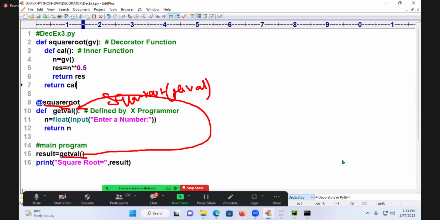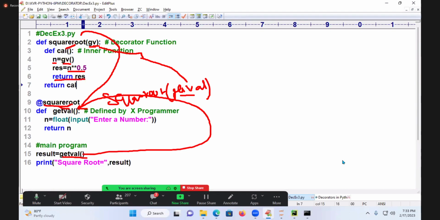Where it is going from here? Square root. What can GV contain? The name of what? This is get value. So GV is containing a formal parameter for the function name. What I am doing now? Entering into the call. GV is calling. What is the GV calling? You are going to ask the value. That result I'm going to hold it in n. You are doing the square root of it.